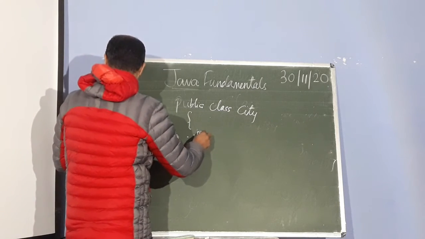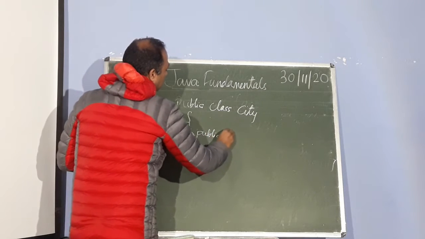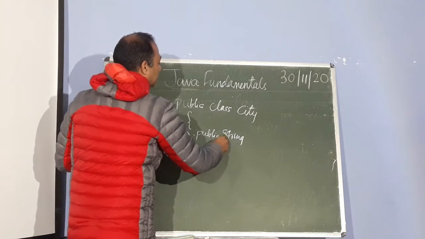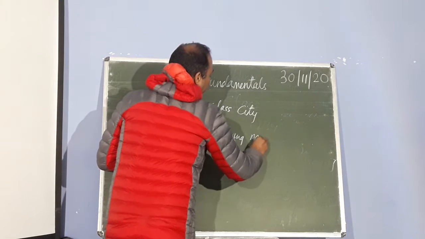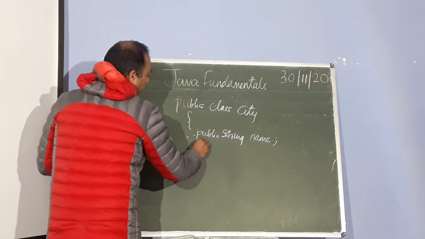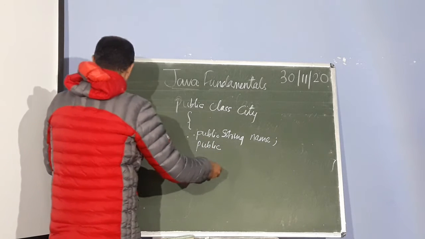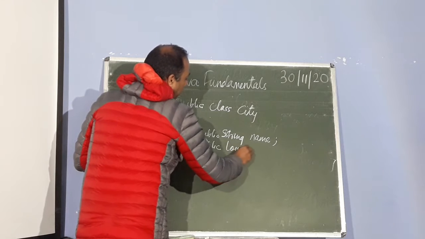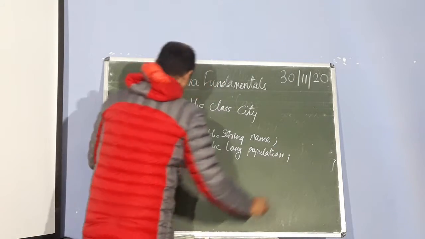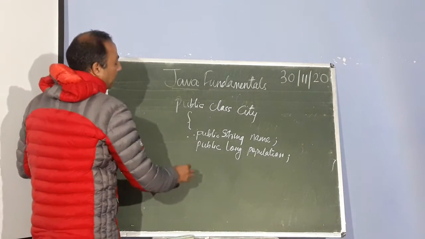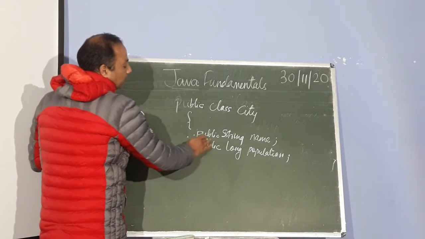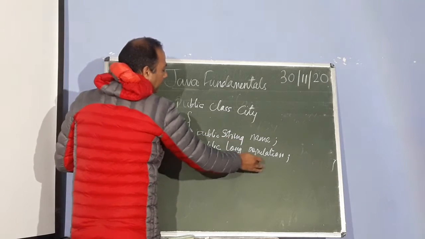Then we have to declare the variables. We have learned how to declare a variable: public String, with the S capital, and then the variable name, ended with a semicolon. So this is a declarative statement. Another variable we have declared: public long population. So this is the class declaration, and we have started the braces. Now this is the variable declaration, one name and one population.